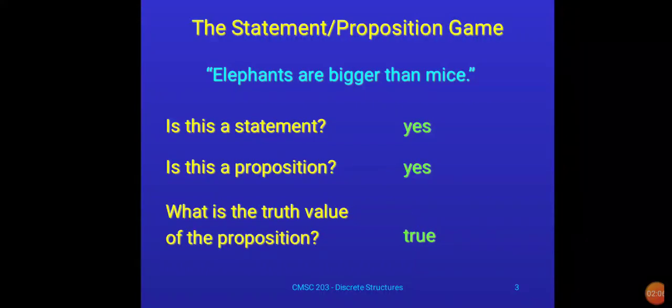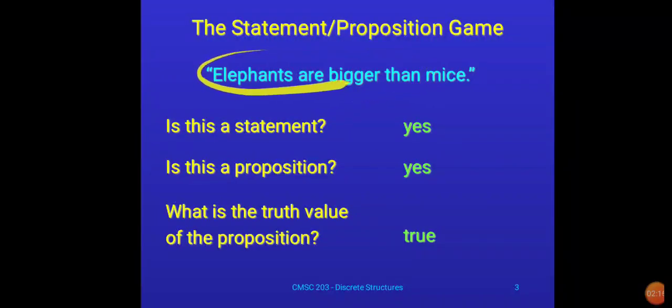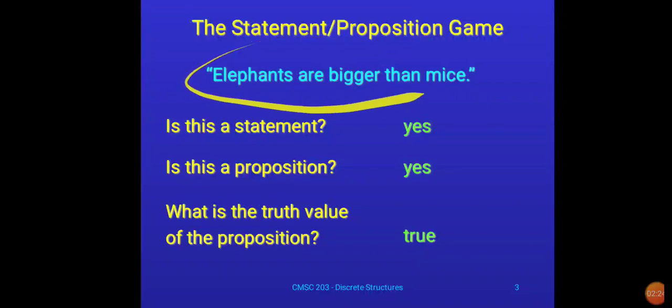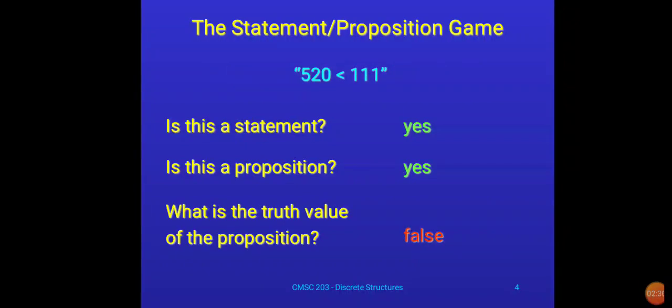So if the value of the statement is either true or false, then we can call that particular statement a proposition. Here the value of this statement is true. So what is the truth value of this proposition? This is true. And because of that reason this example is an example of proposition. Then we discussed one more example in our previous session.